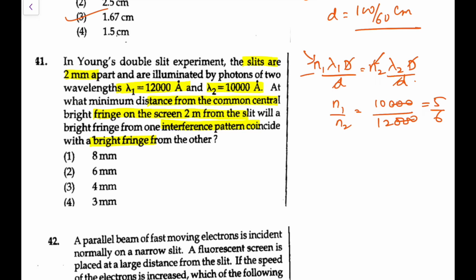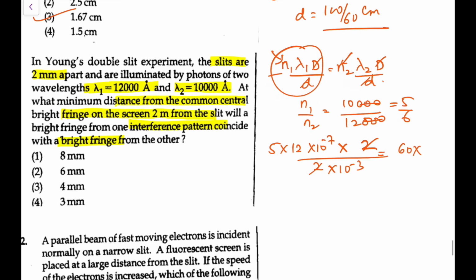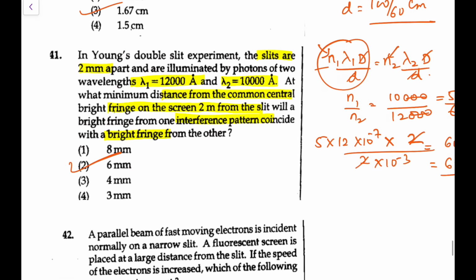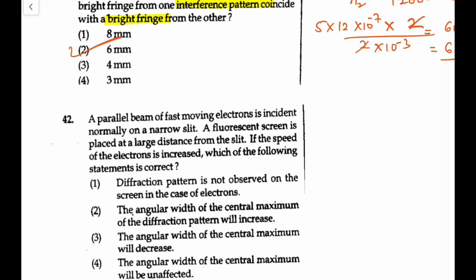So what minimum distance from the common center? Let's take the fifth of this. So 5 into lambda 1, which is 12 into 10 to the power minus 7 in standard units, times D which is 2, divided by d which is 2 into 10 raised to the power minus 3. This 2 and 2 go, so what you are left with is 12 into 5, which is 60, into 10 to the power minus 4, or you can say 6 mm is going to be the answer. So the least distance from the central maxima where both maxima of the wavelengths coincide would be 6 mm. Again, it was a good question, not an easy one for all.